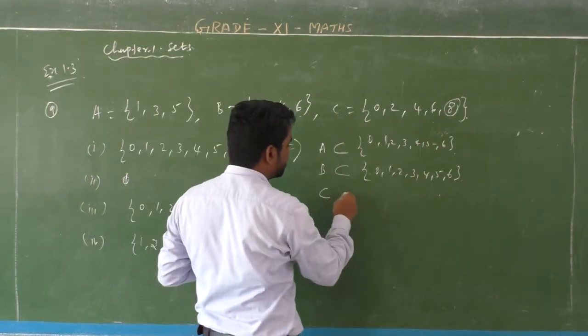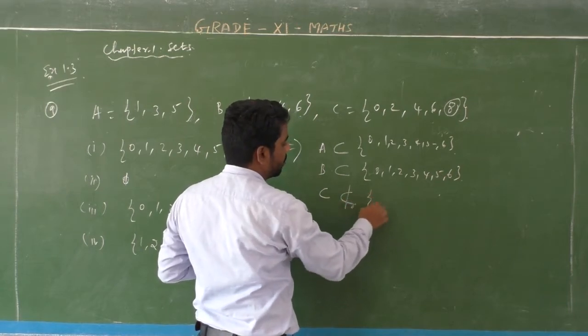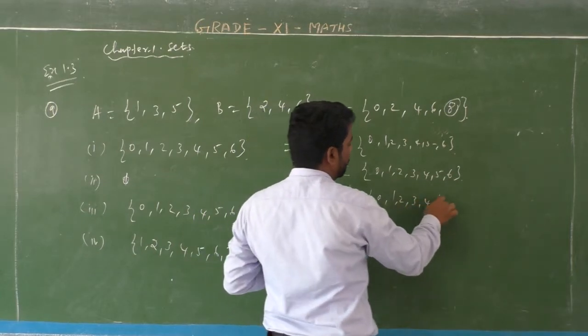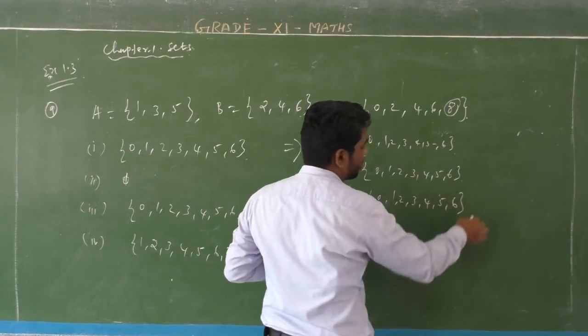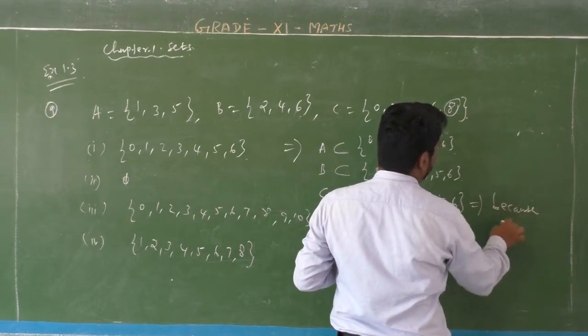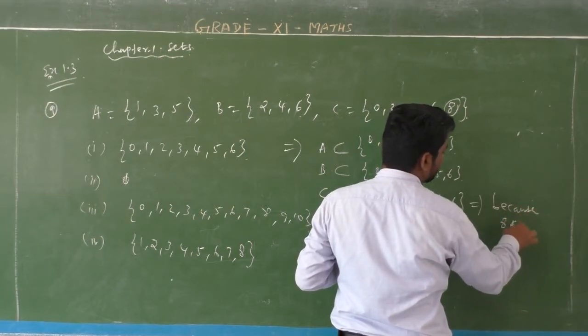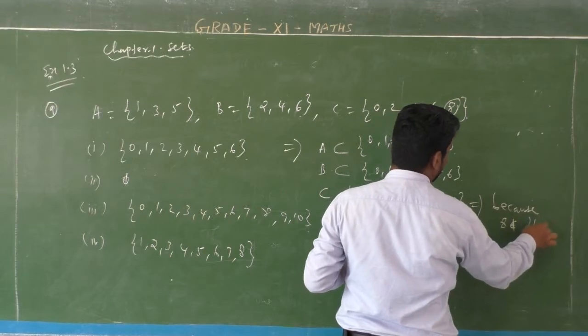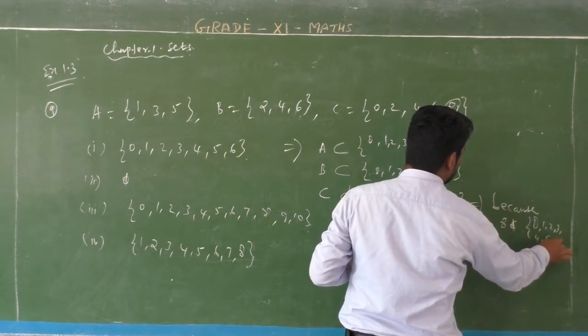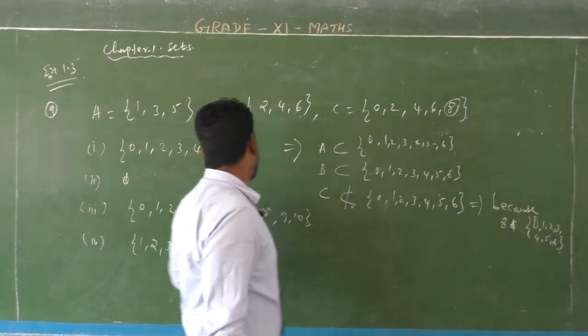So C is not a subset of the first set, because the element 8 does not belong to the first set 0, 1, 2, 3, 4, 5, 6.